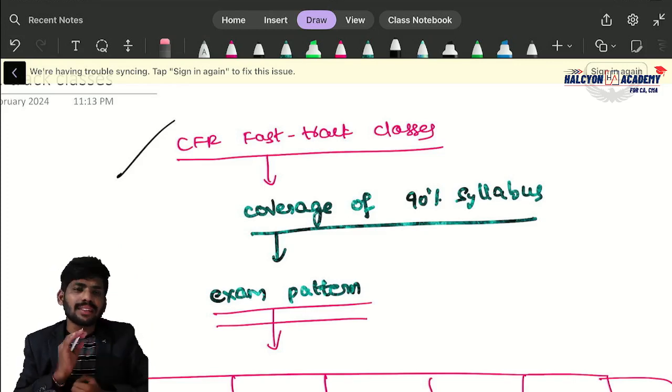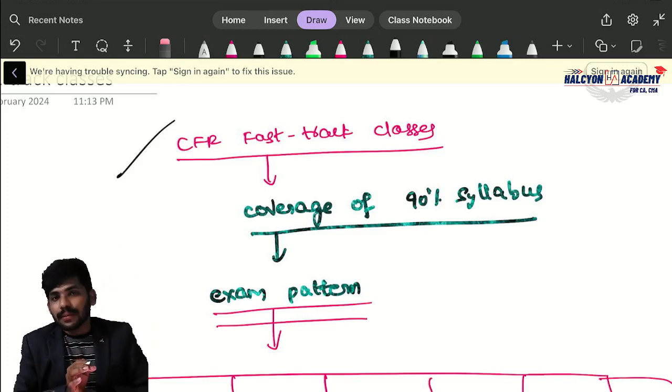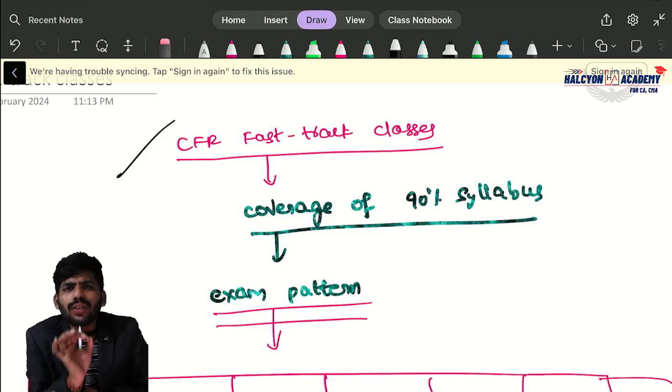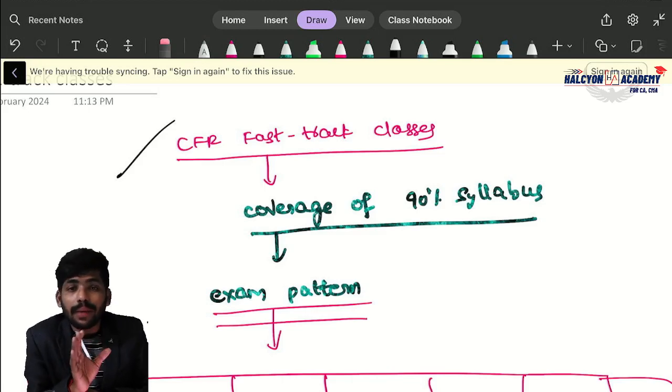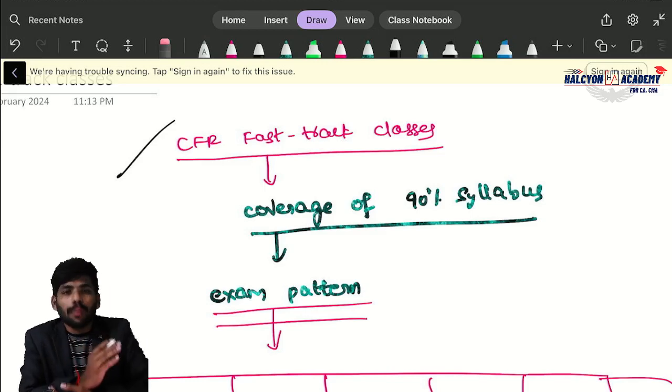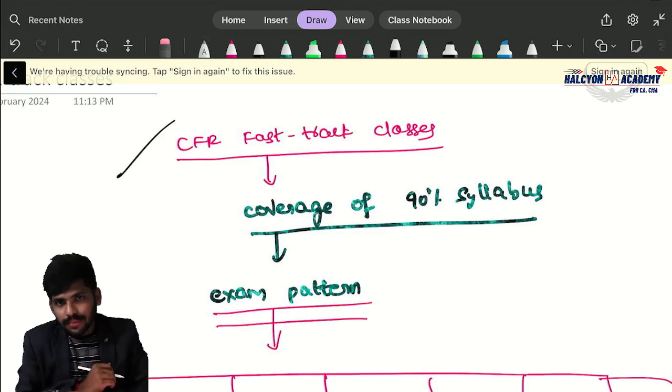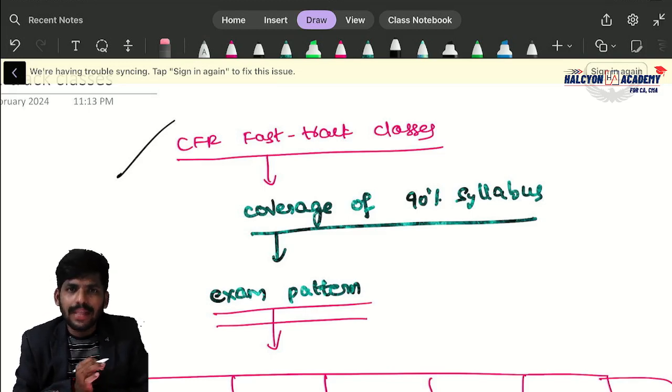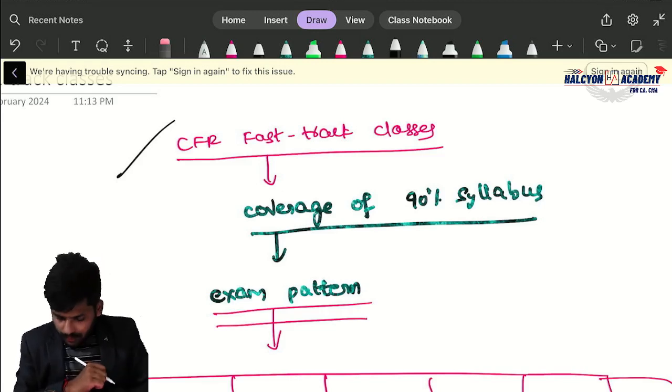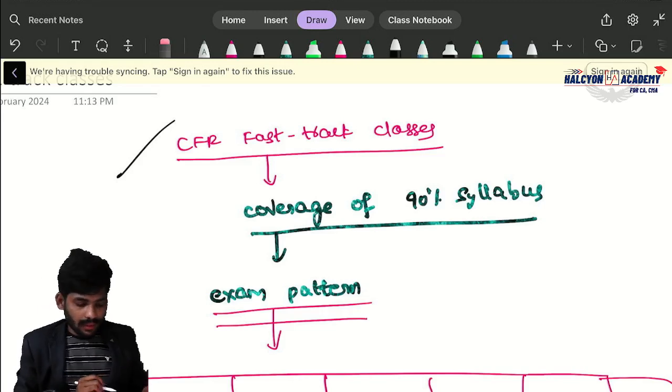Everyone is saying like this only, but once you are done with the classes, definitely you will become an expert in this subject. Seriously, sir, these are very simple topics. Easily you can understand. Are you getting my point? Clear?